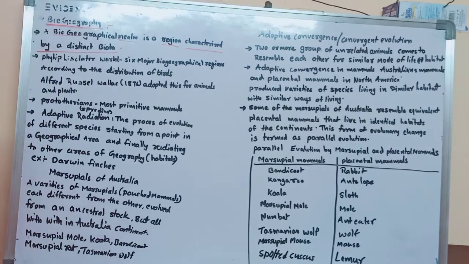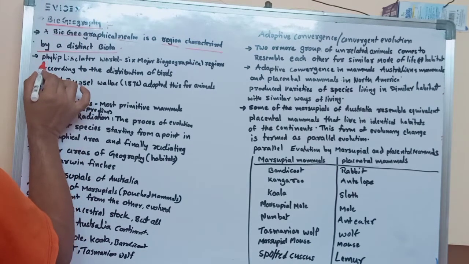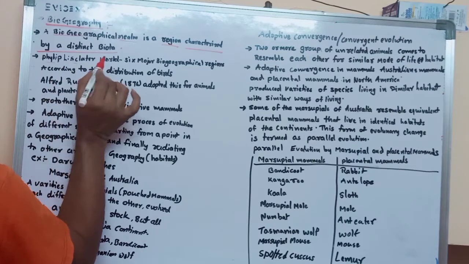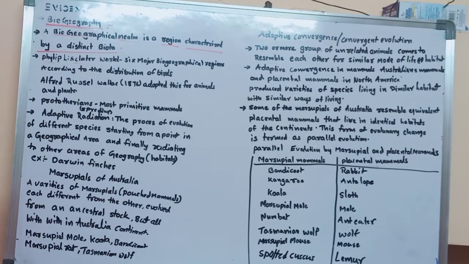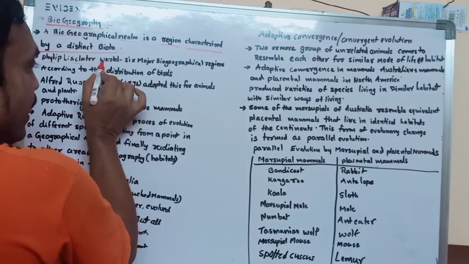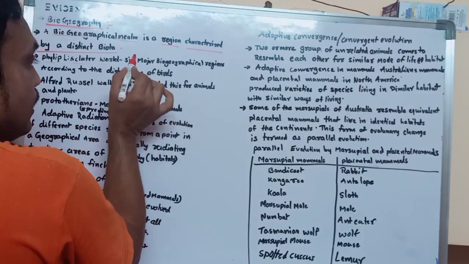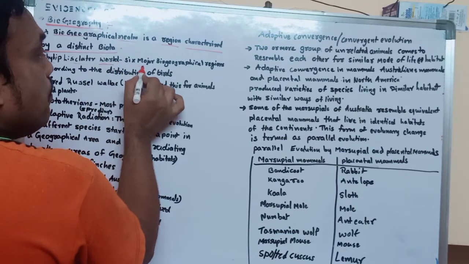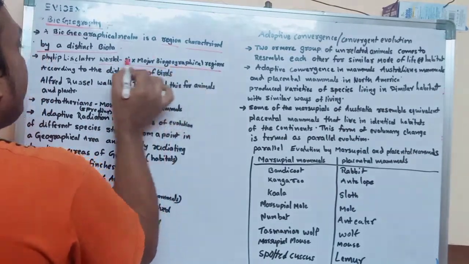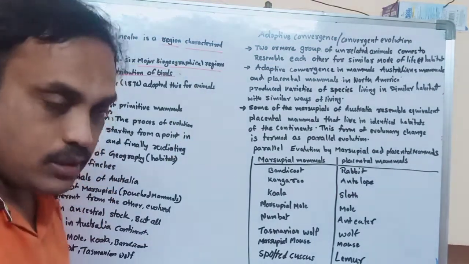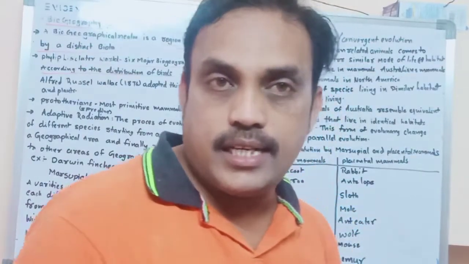Actually, there is one scientist, Philip L. Sclater. He divided the world into 6 major biogeographical regions according to the distribution of birds. Who is that scientist?